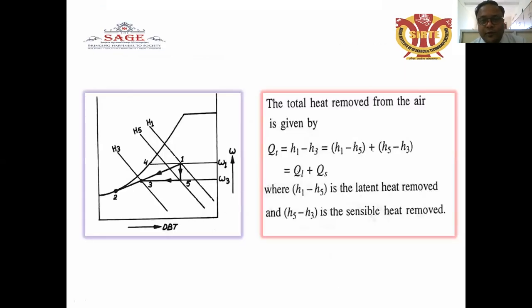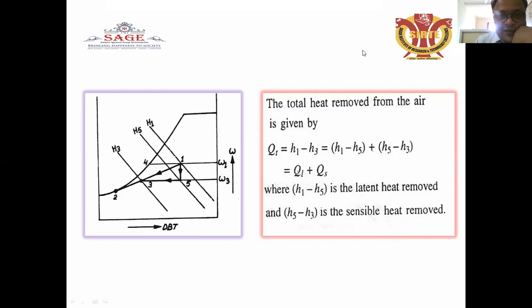The total heat removed from the air is given by Q1, equal to h1 minus h3, which is h1 minus h5 plus h5 minus h3. That is equal to QL plus QS, where h1 minus h5 is the latent heat removed, and h5 minus h3 is the sensible heat removed.